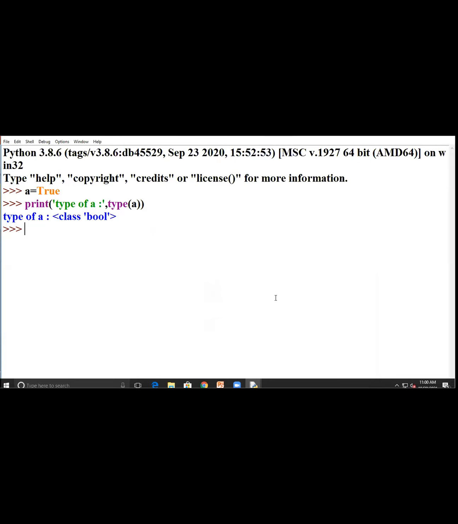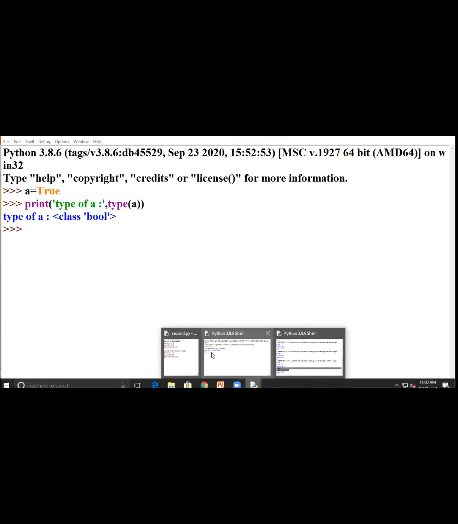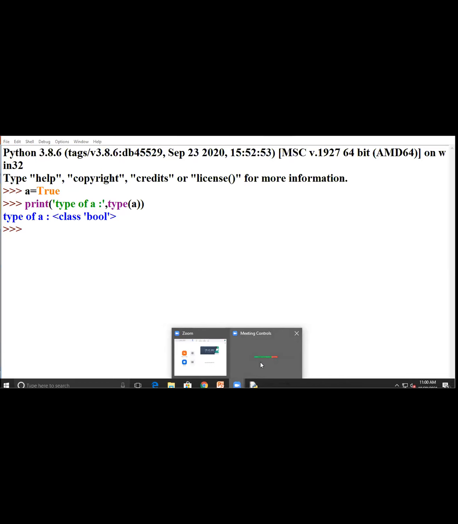Okay, you don't write like this, integer comma float set. Don't write like this. I will share my screen, then I will explain.